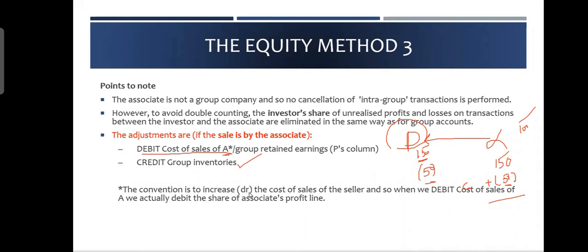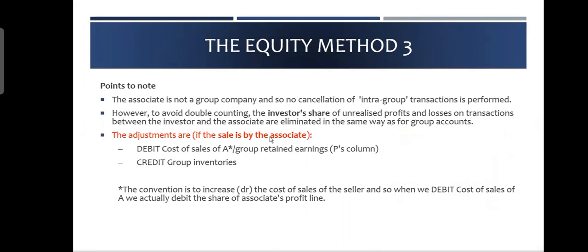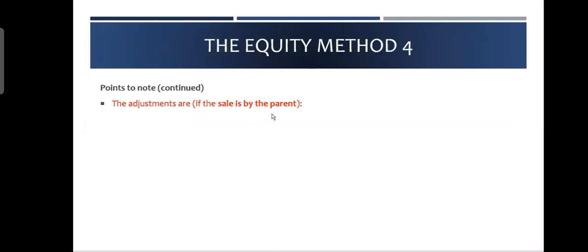The convention is to increase the cost of sale of the seller, which is the associate. So when we debit cost of sales of A, we actually debit the share of associate's profit line. We are decreasing the associate profit because this profit is unrealized. Here the associate is selling the goods. The second scenario could be where the sale is by the parent, the investor.